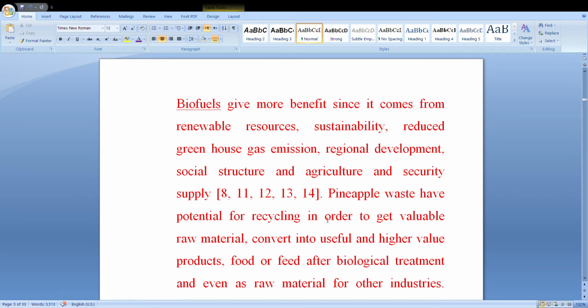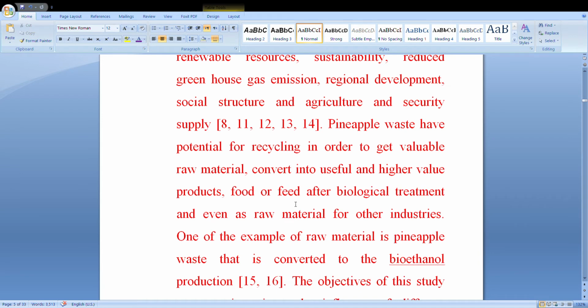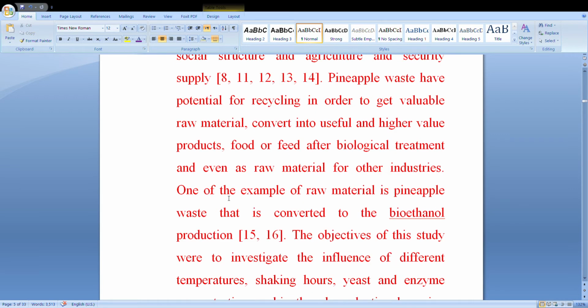So biofuels or biomaterials give more benefits since it comes from renewable energy, sustainability, reduced greenhouse gas emissions, regional developments, social structure and agricultural and security supply. Pineapple waste had potential for recycling in order to get valuable raw materials. Convert into useful and higher value products, foods or food after biological treatment, even as raw material for other industries. One of the example of the raw materials is pineapple waste that is converted to the bioethanol productions.